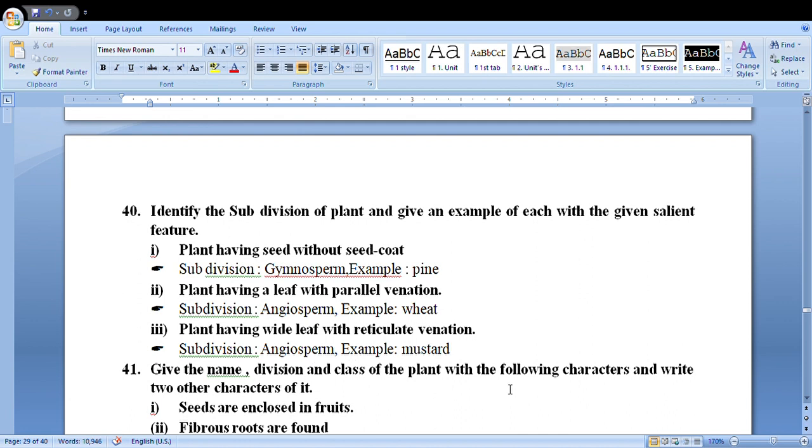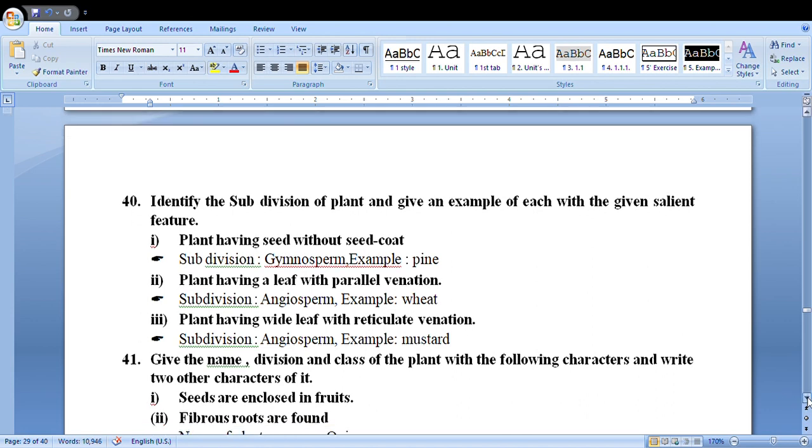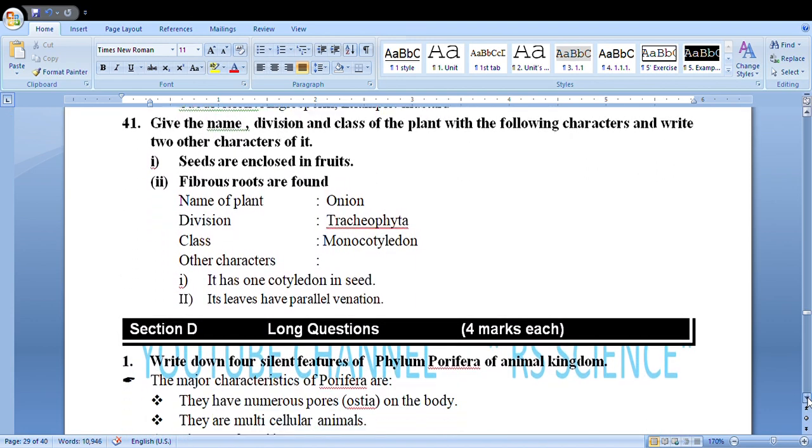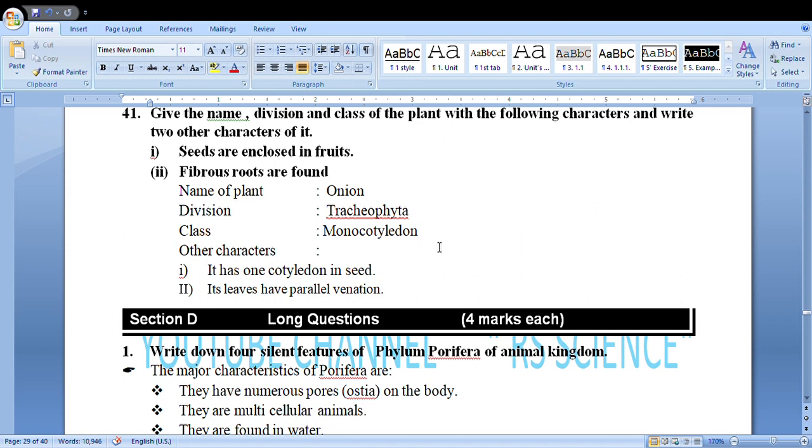Give the name, division and class of the following organism and write two characteristics of it. Seeds are included in fruits. Fibrous roots are found. Name of plant: onion. Division Tracheophyta. Class monocotyledon. Other characteristics: it has only one cotyledon in seed. The leaves have parallel venation.